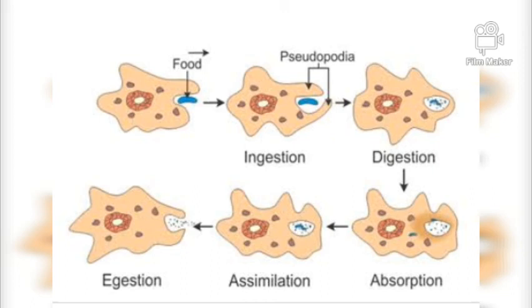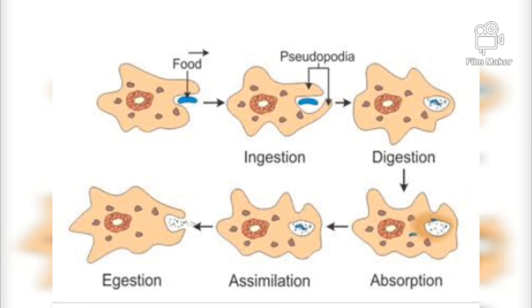Second, the food is digested in the food vacuole with the help of digestive enzymes. This is called digestion of food in amoeba. And third step, the digested food is then absorbed directly into the cytoplasm of amoeba by the process of diffusion. This is called absorption. And fourth step, the absorbed food is now utilized to obtain energy and carry out other life processes. This process is called assimilation.